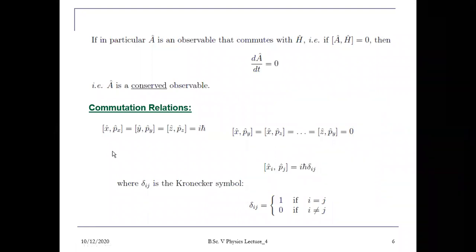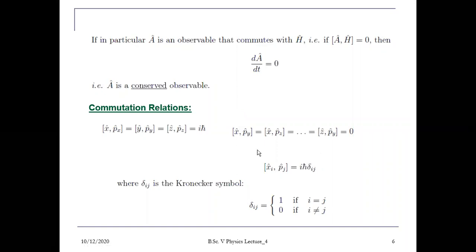So the same position and momentum coordinates do not commute with each other. But unlike momentum and position coordinates always commute with each other. So the commutation values of x p_y, or x p_z, or z p_y, or y p_z, and many other combinations will all equal 0. Okay, remember this. These are the fundamental commutation relations जो हम पहले भी derive कर चुके हैं.